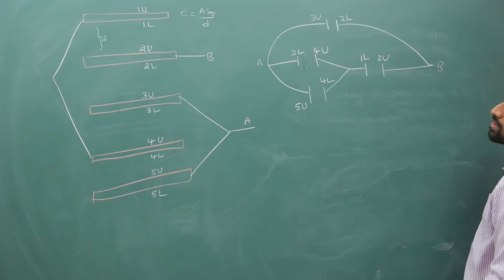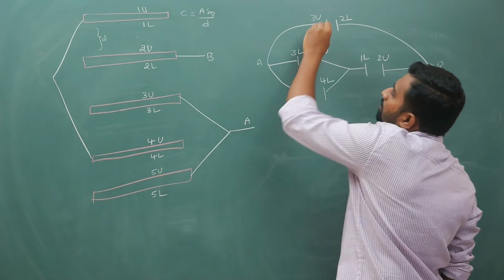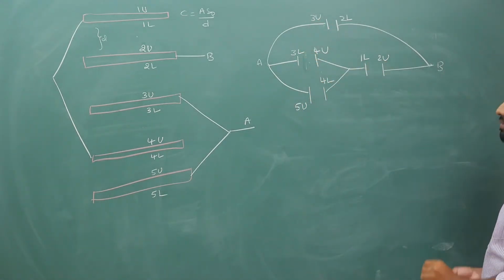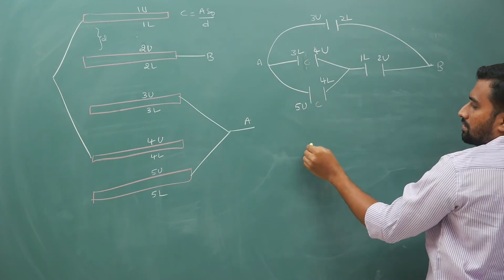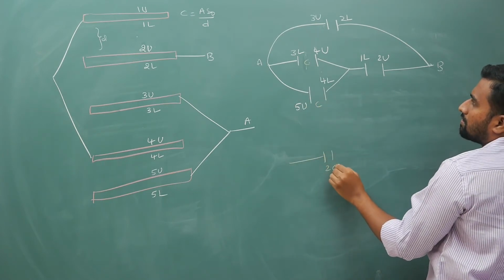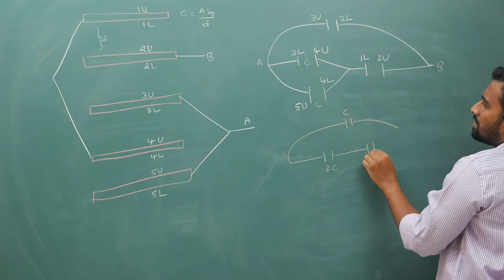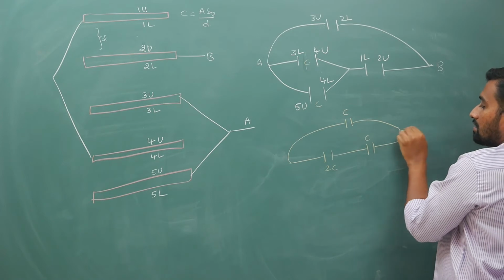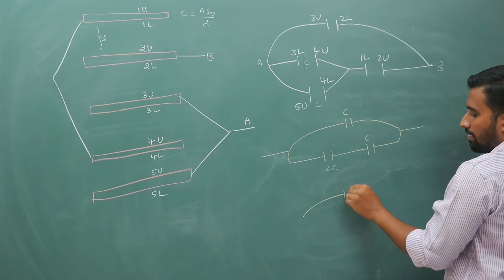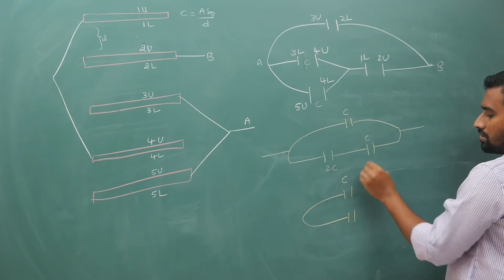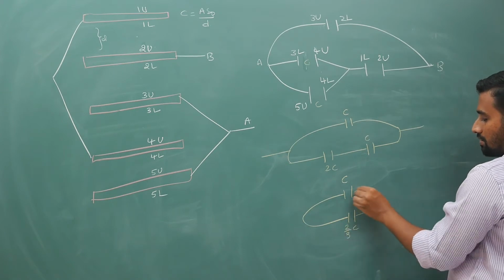Okay, right. So now totally how many capacitors? 1, 2, 3, 4. Okay. Now C replace, it is 2C if they are in parallel. On the top you have C. This 2C is in series with C. Now 2C into C by 2C plus C, that is going to be 2C by 3.